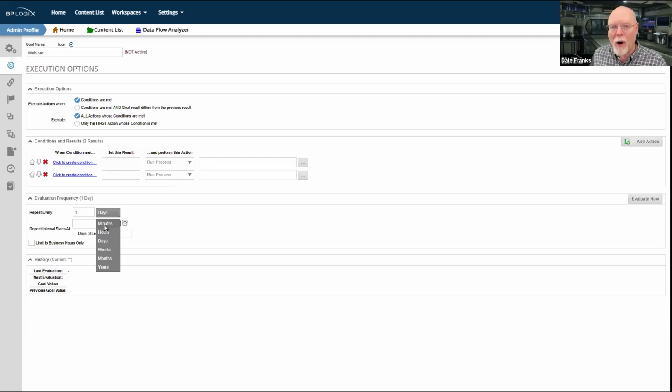There's no stopwatch that's ticking away. If I set this to 10 minutes, what is not going to happen is that this goal runs and then some timer starts counting down from 10 minutes to 0, and then when it reaches 0, it kicks off again.